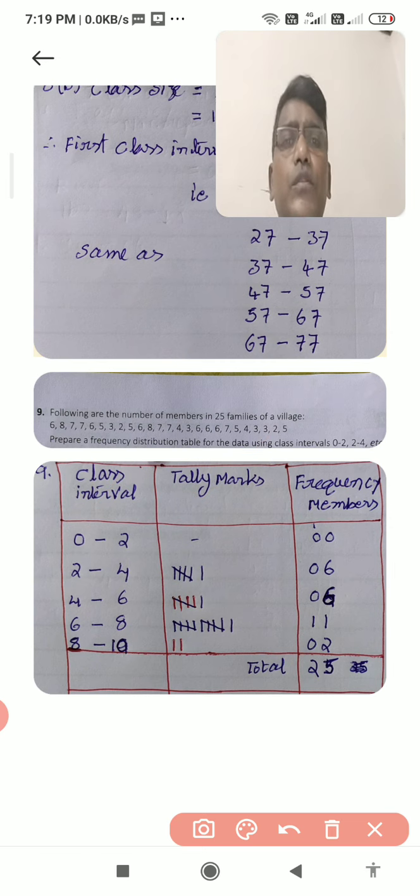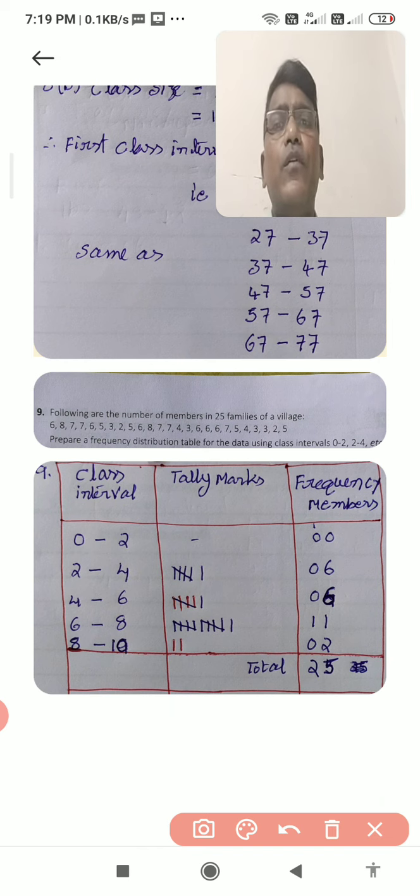You observe in the question, the rules are given, I mean they are decided. You are going to prepare these class intervals only. Clearly observe: 0 to 2, 2 to 4, 4 to 6, 6 to 8, 8 to 10 are the class intervals of the given question. It is given in the question how to prepare the class intervals, so there is no problem.